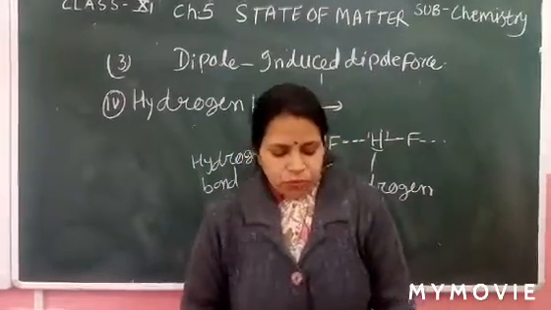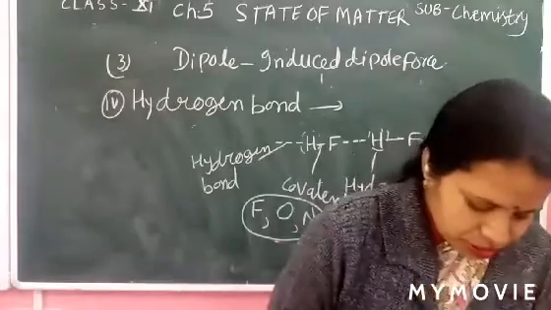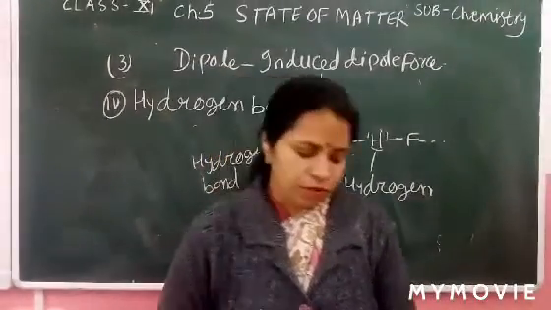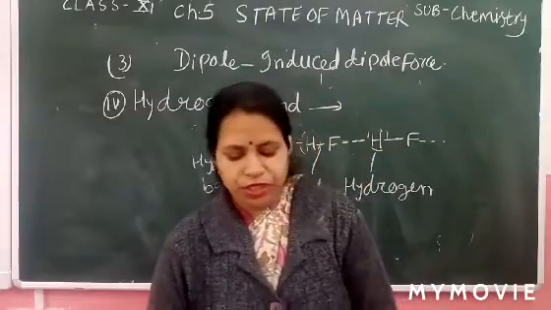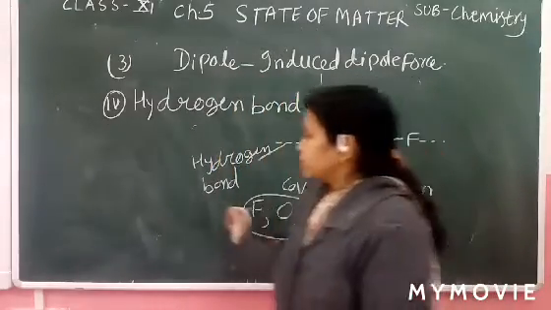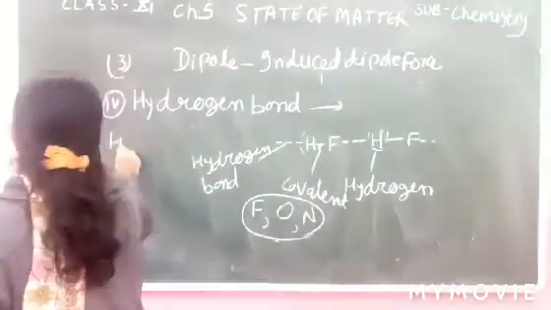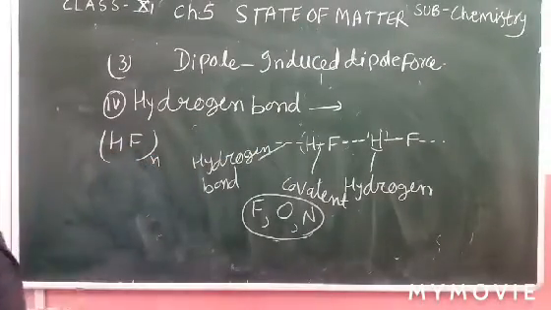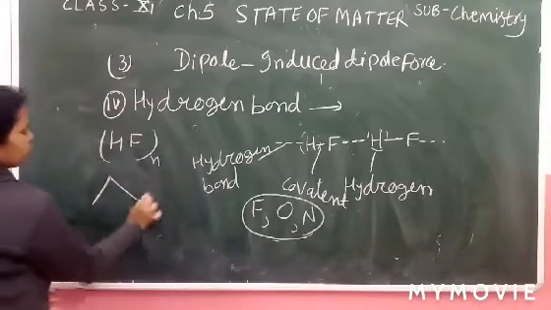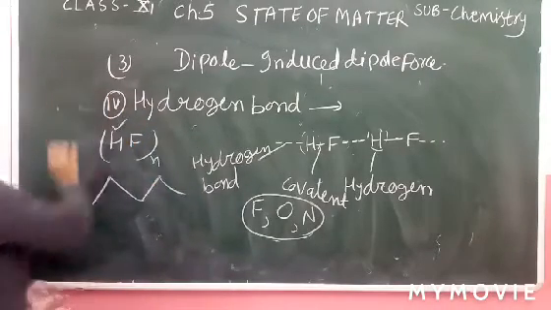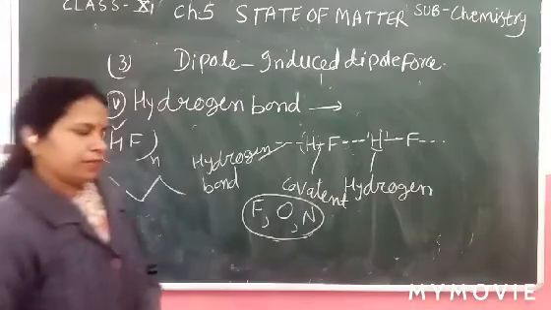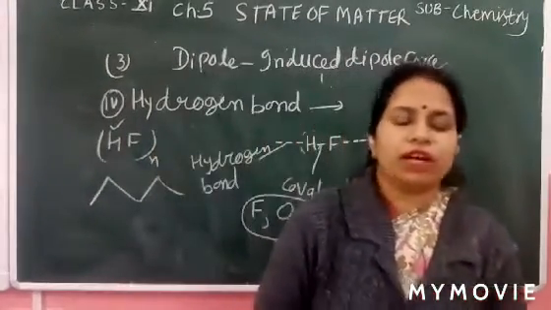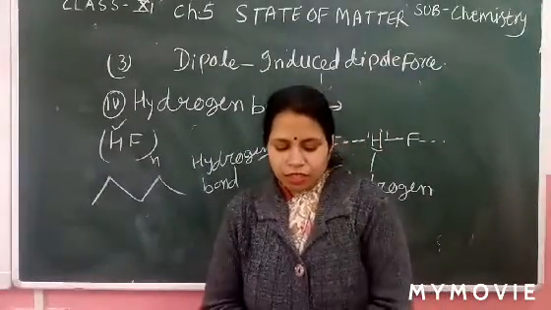Now it's clear, the hydrogen atom forms a weak bond with the electronegative atom of another molecule. Due to this reason, HF molecules are present as a cluster in a zigzag structure. So HF is present as a cluster due to the presence of hydrogen bonding.